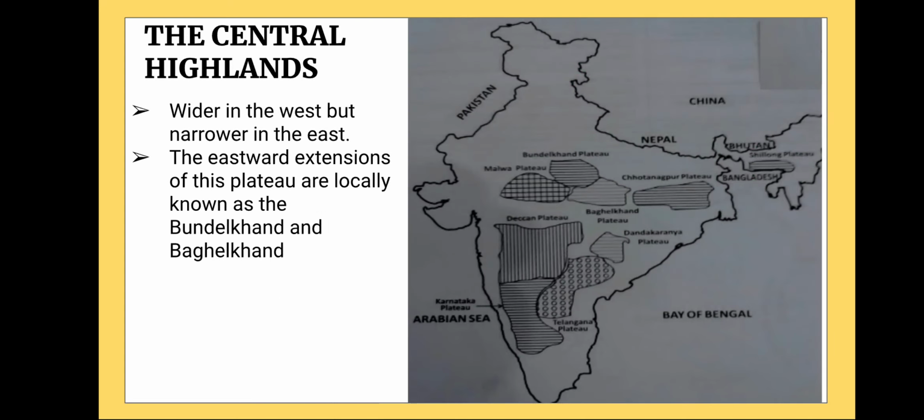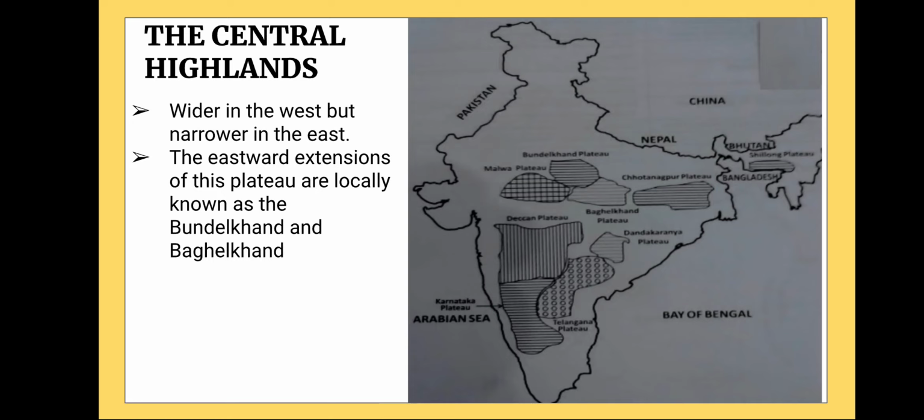Next one. Now the Central Highland is wider in the west but narrower in the east. It means the parts of the Rajasthan region and the Malwa Plateau are wider in comparison to the east, that is the Chota Nagpur Plateau region.